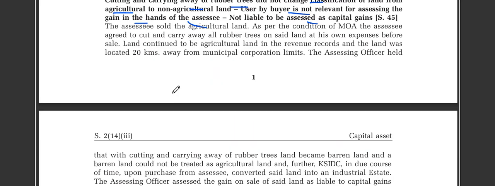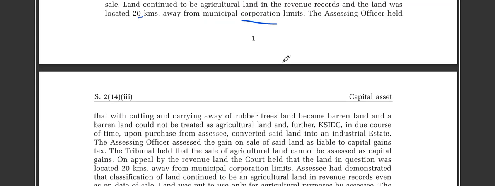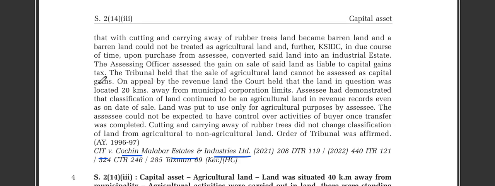What does it say? The assessee sold the agricultural land. As per the condition of the MOA company, the assessee agreed to cut and carry away all the rubber trees on the said land at his own expense before sale. The land continued to be agricultural land in the revenue records and was located 20 kilometers away from the municipal corporation limit. The assessing officer held that with the cutting and carrying away of the rubber trees, the land became barren land, and barren land could not be treated as agriculture.